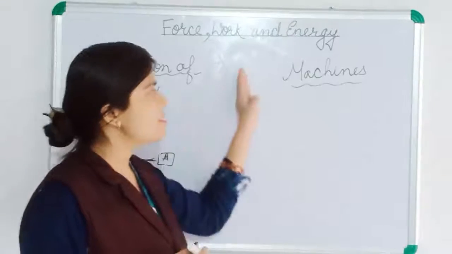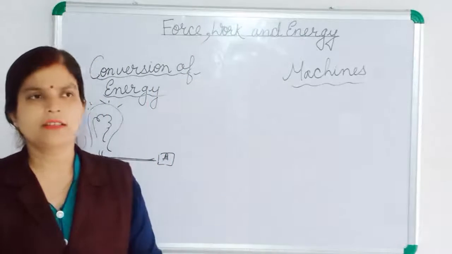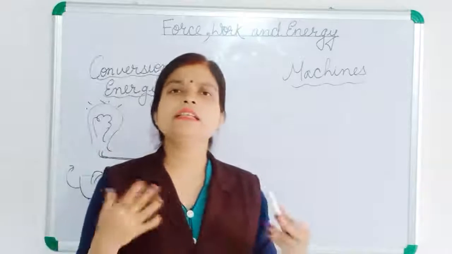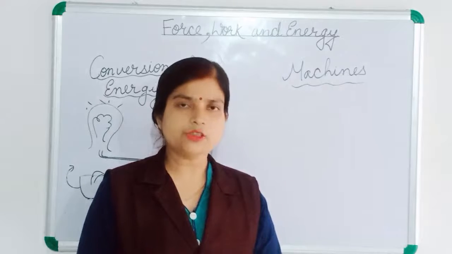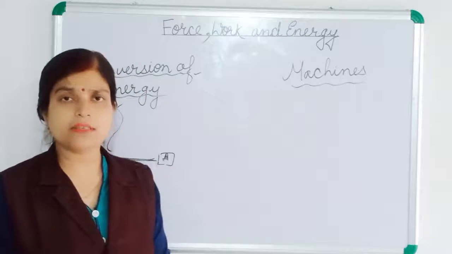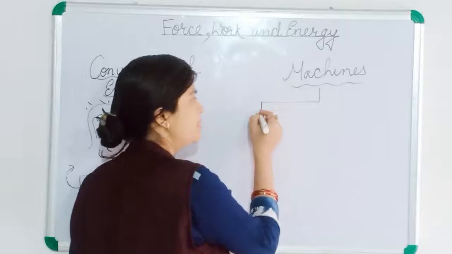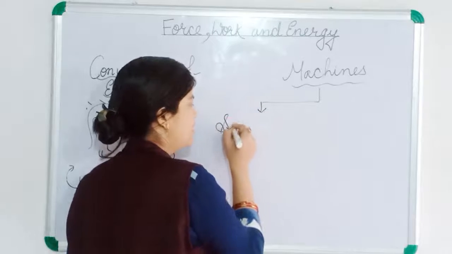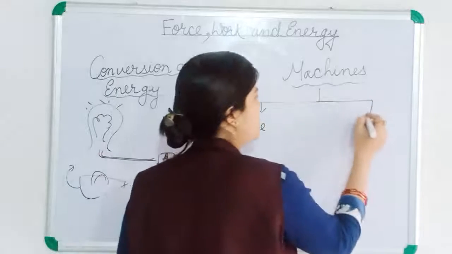Now next comes the machine. What is a machine? A machine is a thing that makes our work easier. We want our work to be done easily, so machines are helping. A machine can be of two types: simple machine and complex machine.